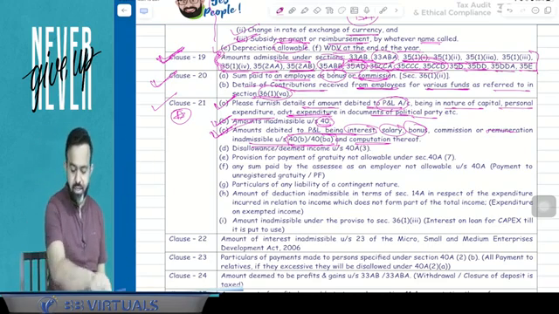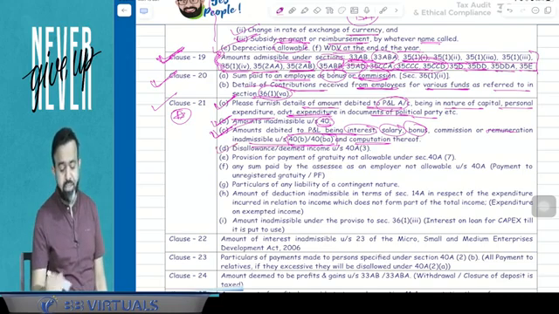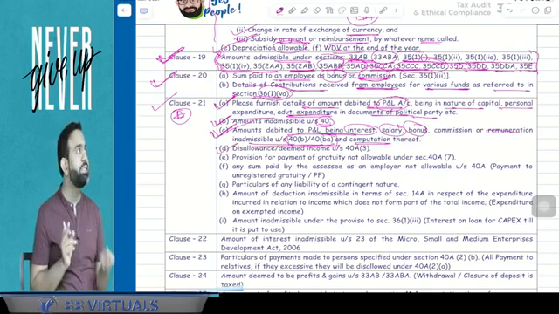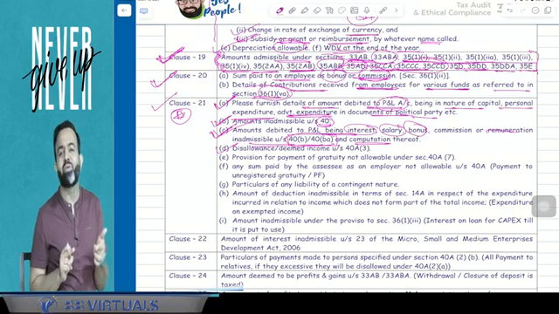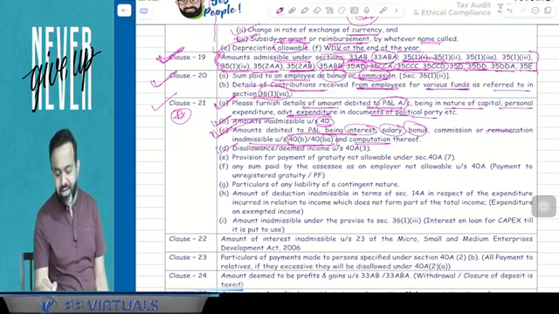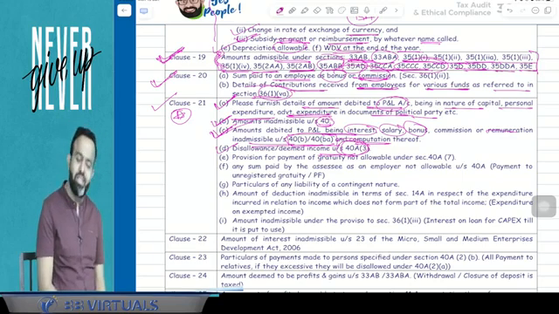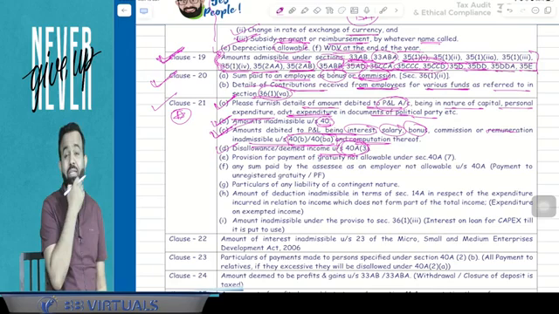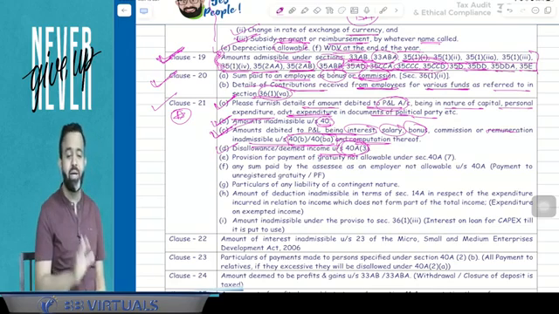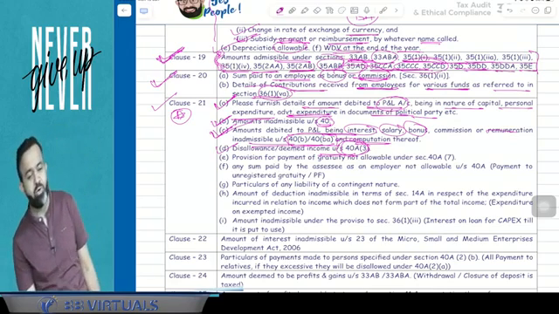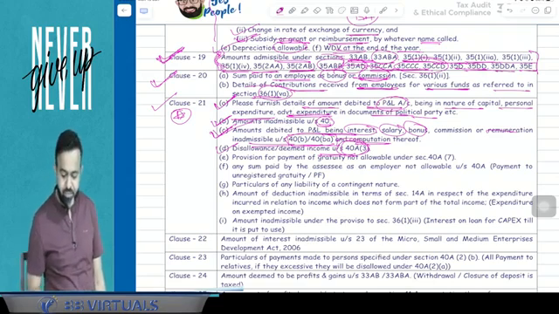Now 21D. D you can remember. D means day. In a day, cash payment of more than 10,000 is not allowed. So disallowance or deemed income under section 40A subsection 3. Section 40A subsection 3 is related to, okay guys, in a single day to a single person, more than 10,000 in cash is not allowed. It has to be made by account payee cheque, account payee demand draft, or any mode of electronic clearing system.